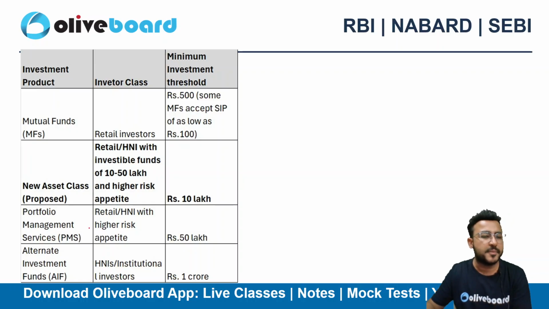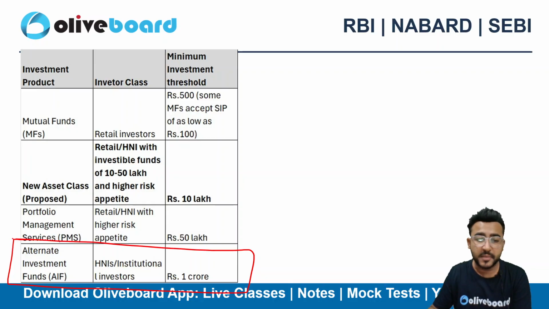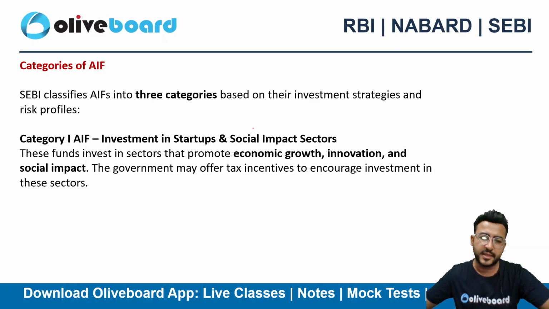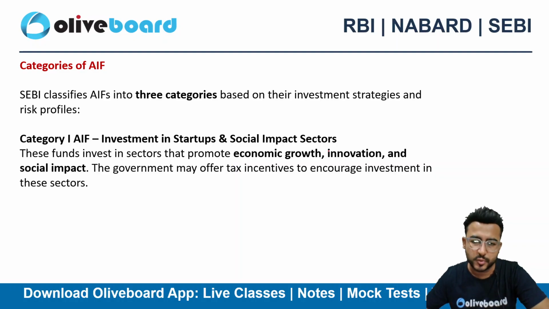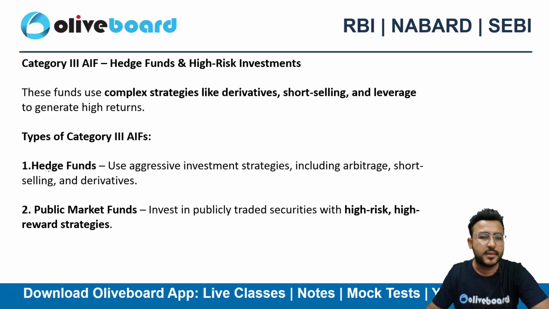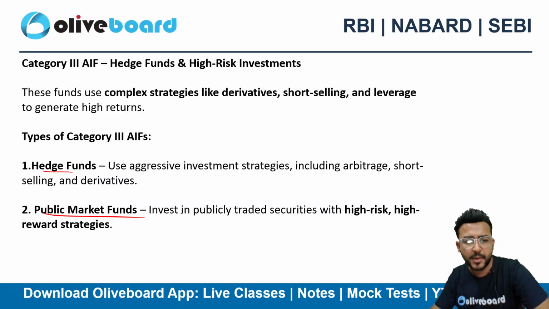And we can see that the minimum amount in AIF is 1 crore. Minimum investment amount आपको करने के लिए AIF के अंदर, if you want to invest, you need at least 1 crore in order to invest in AIF. And AIF has 3 categories. The first category is investment in startup and social impact sectors. Second category is private equity and debt fund, and the third category is your hedge funds and public market funds.